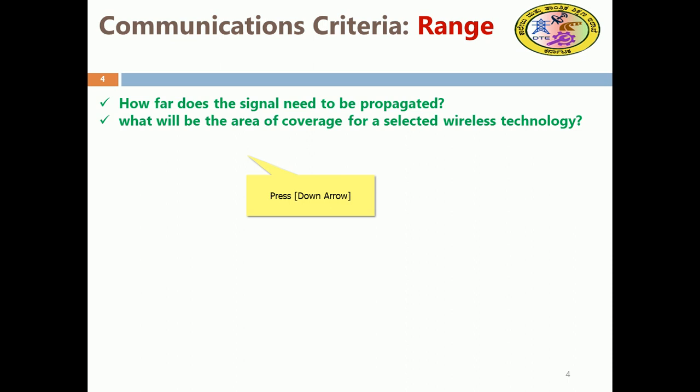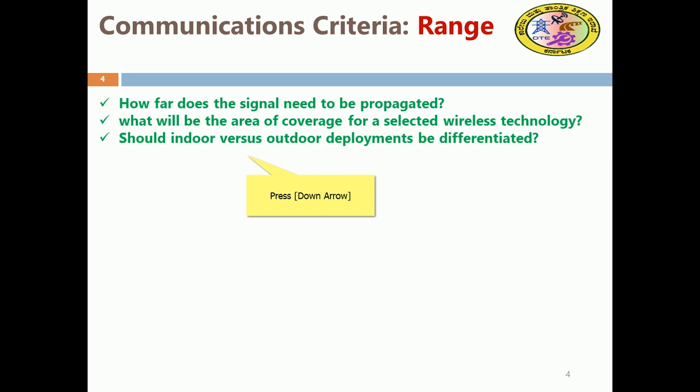So the wireless technology we need to keep in mind and discuss is, right? Should indoor versus outdoor deployments be differentiated?